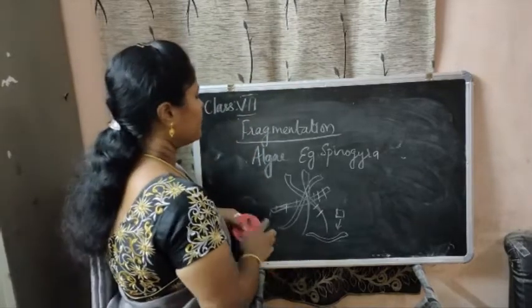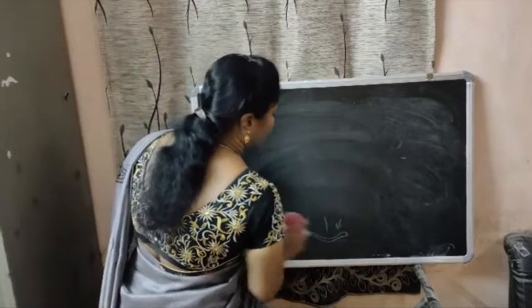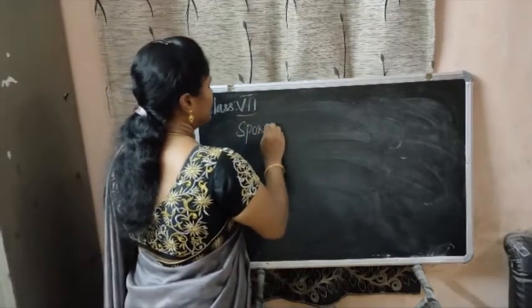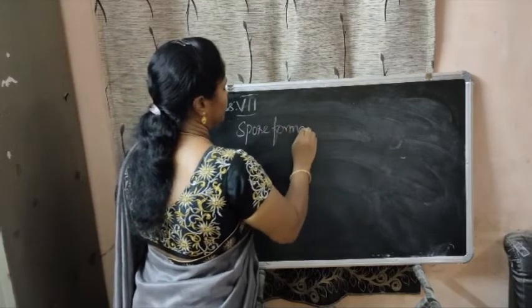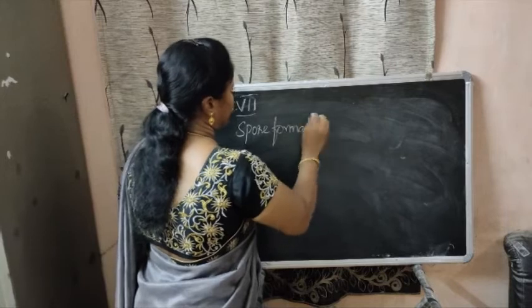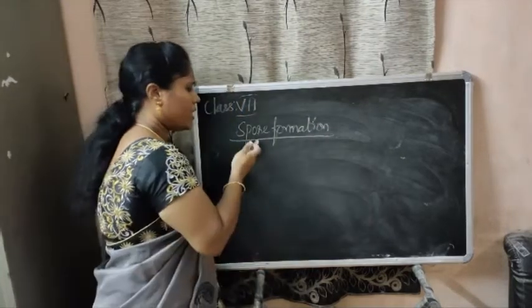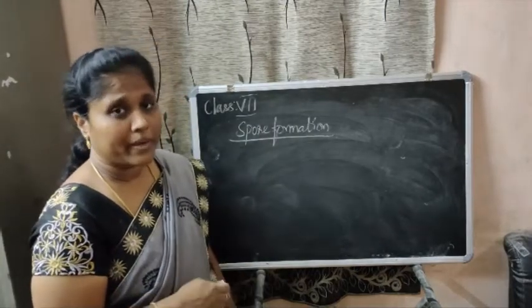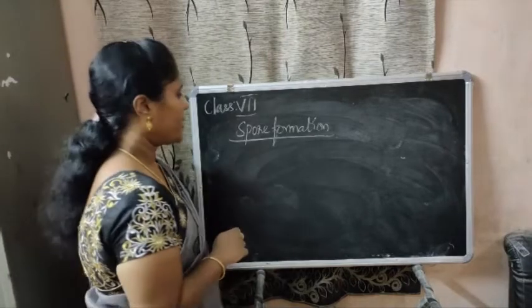And the next one is spore formation in asexual reproduction. Before learning about spore formation, first you have to learn what is meant by unfavorable conditions. So what are the unfavorable conditions?